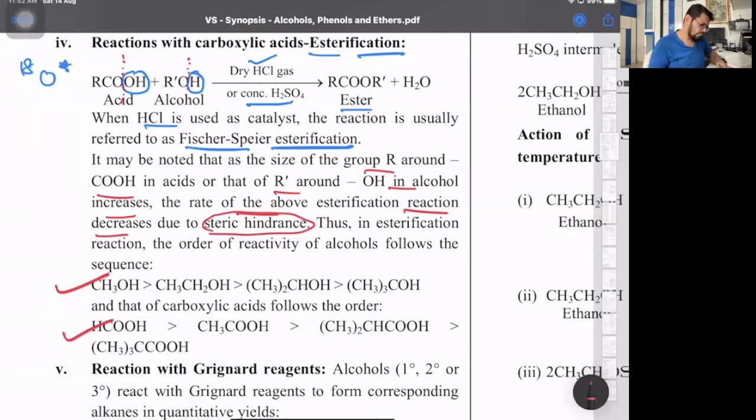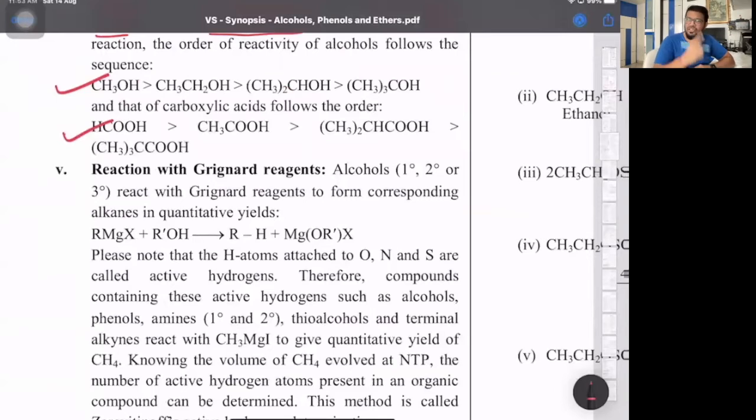That's why the order. Reaction with Grignard's reagent, this we did in hydrocarbons also. Grignard's reagent reacts with respective alcohols to give alkanes. Not necessarily alcohol; Grignard's reagent can react with any compound which produces an H. This H attached to oxygen is called active hydrogen. Because of this active hydrogen, the R of the Grignard will pull that H to give an alkane.